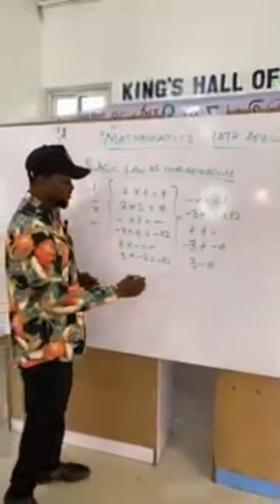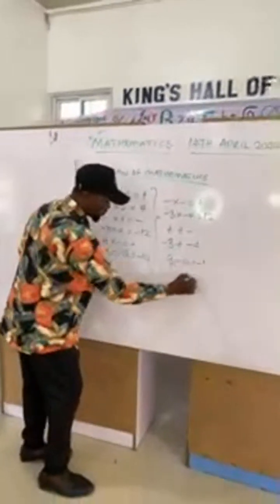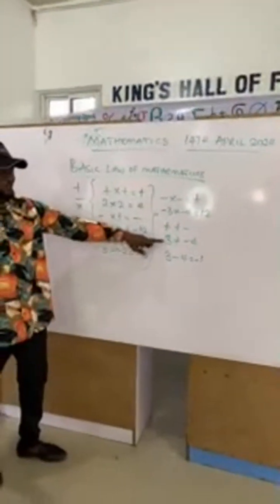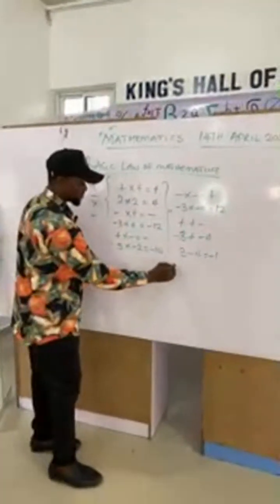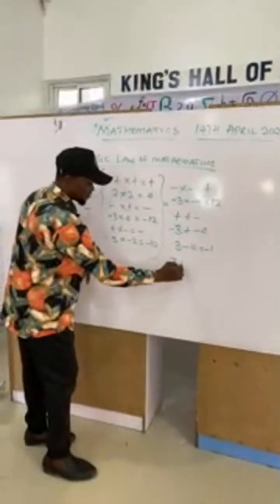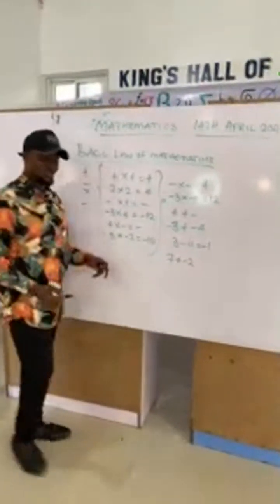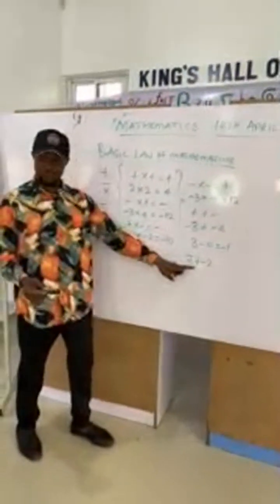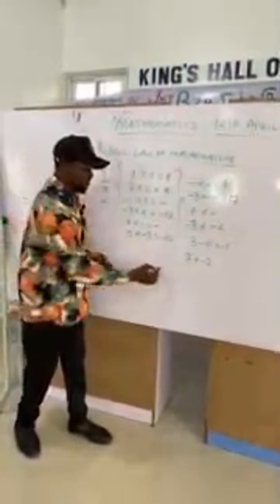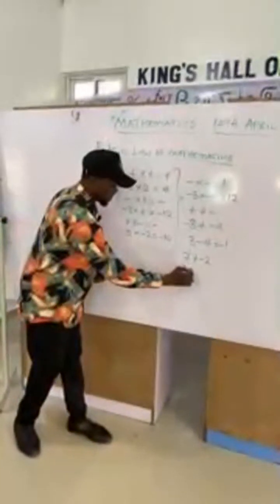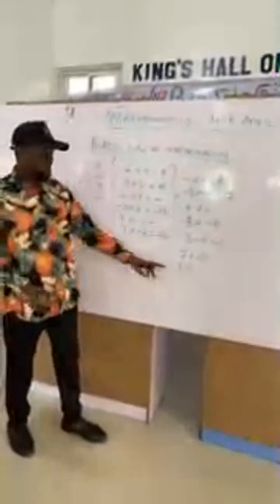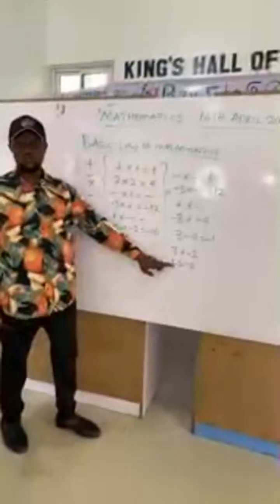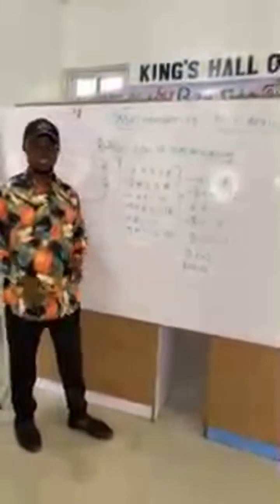And so this value will now be 3 minus 1, which is minus 1. But in the case where you have a value like 7 plus minus 2, the minus swallows the plus, just like I said. So you have 7 minus 2, and 7 minus 2 gives us 5, because 7 is bigger than 2, so you cannot put a minus sign there.